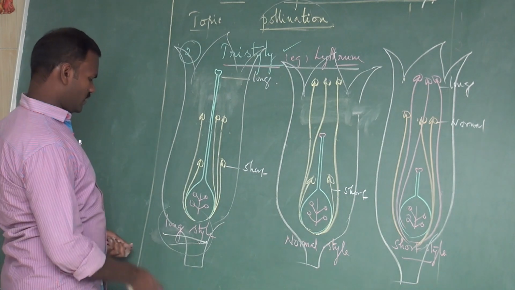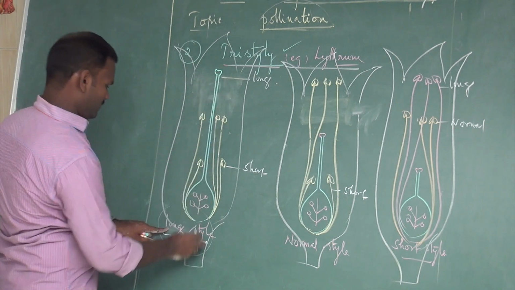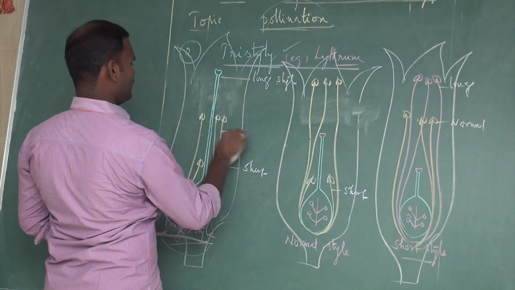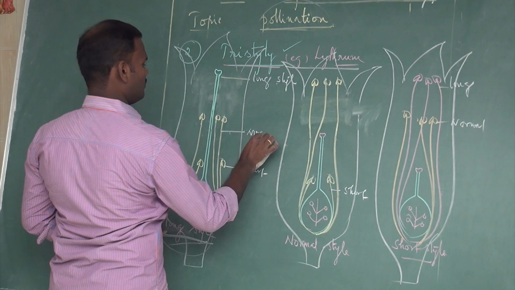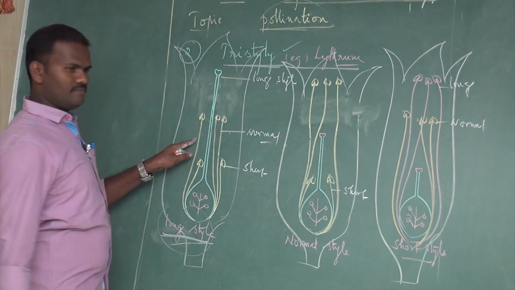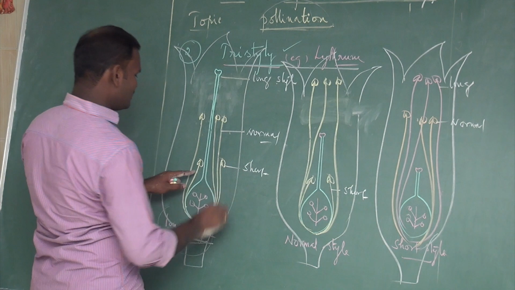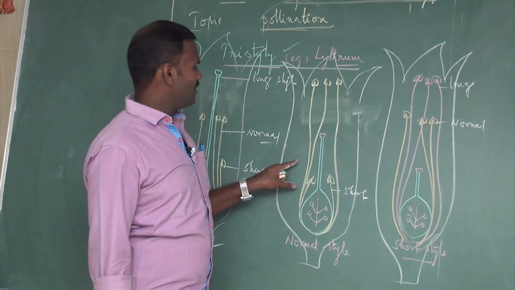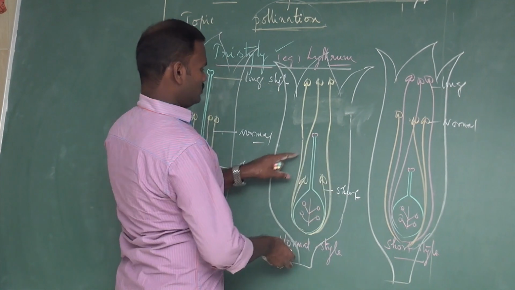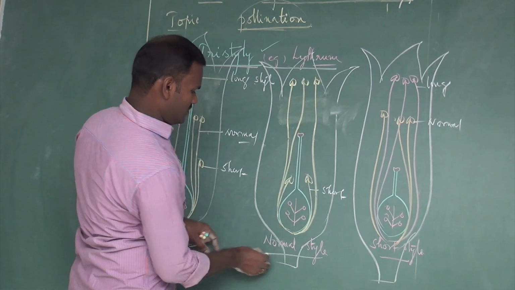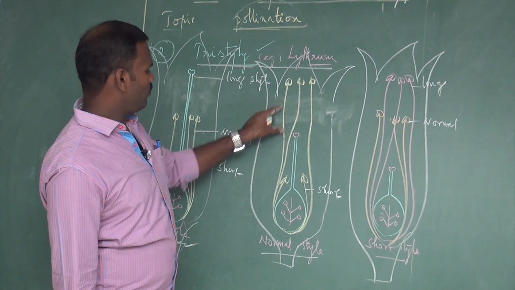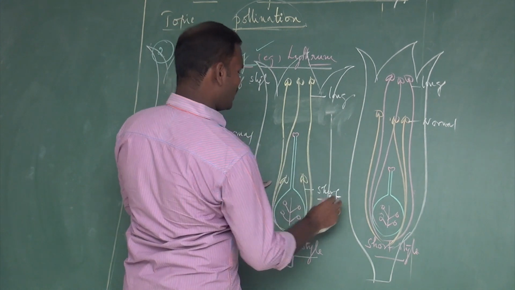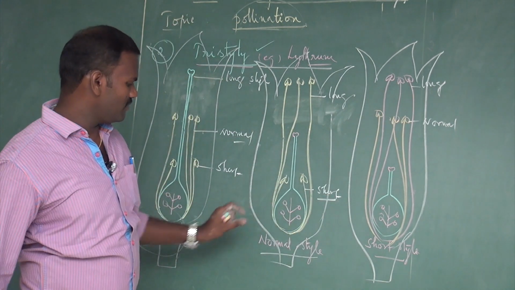If you take the first one, it has a long style and a normal length of anther as well as a short length of stamens also produced in the first type of flowers. If you take the second type of flowers, they produce a style of normal length, but the anthers are long as well as short, also produced in the second type of flowers.